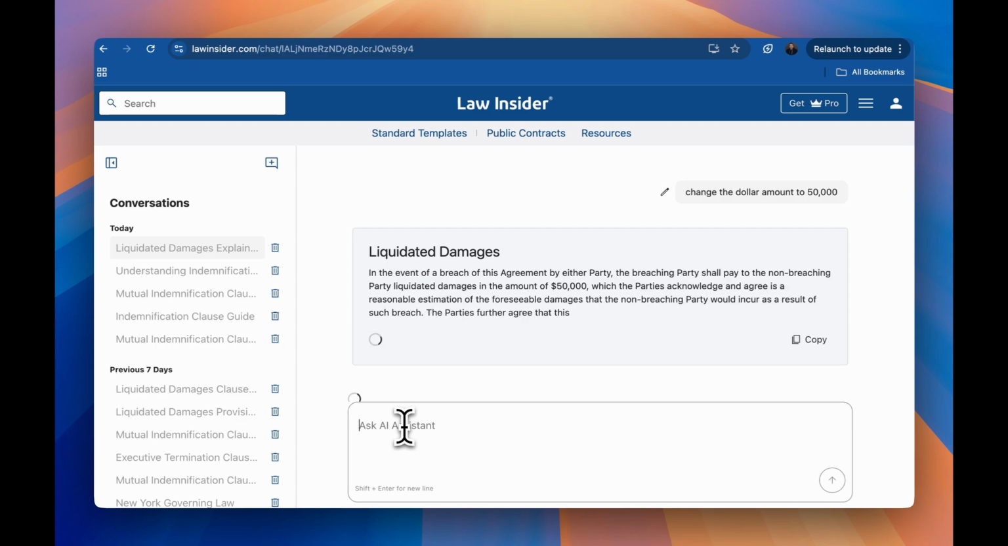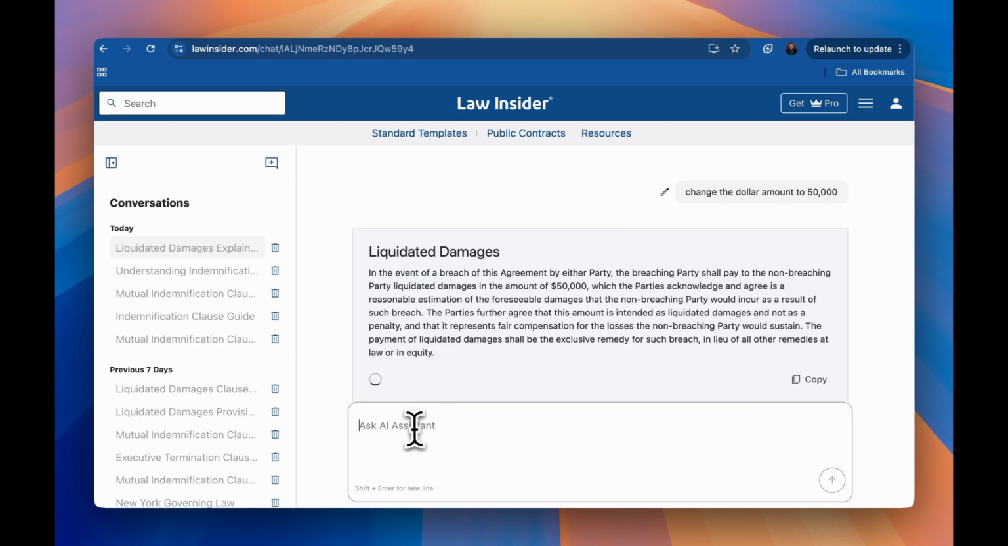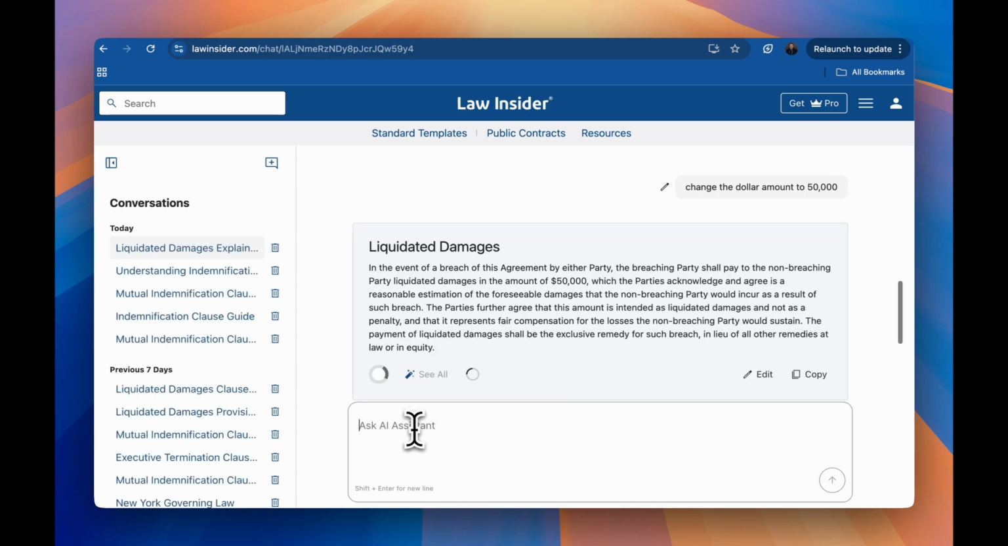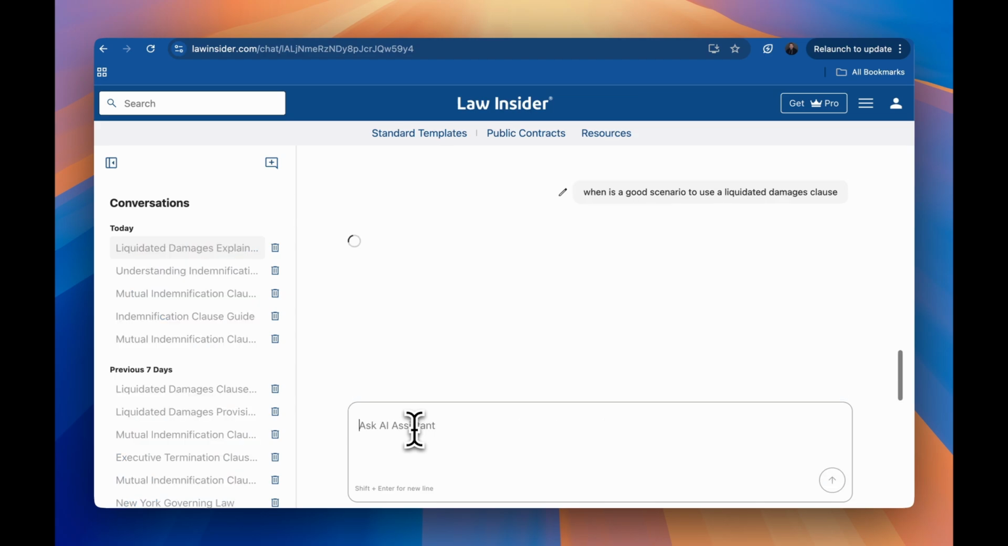I can also use the AI assistant for research and to go deeper into specific clause-related questions that I may have. When is a good scenario to use a liquidated damages clause? Let's see what it tells me.